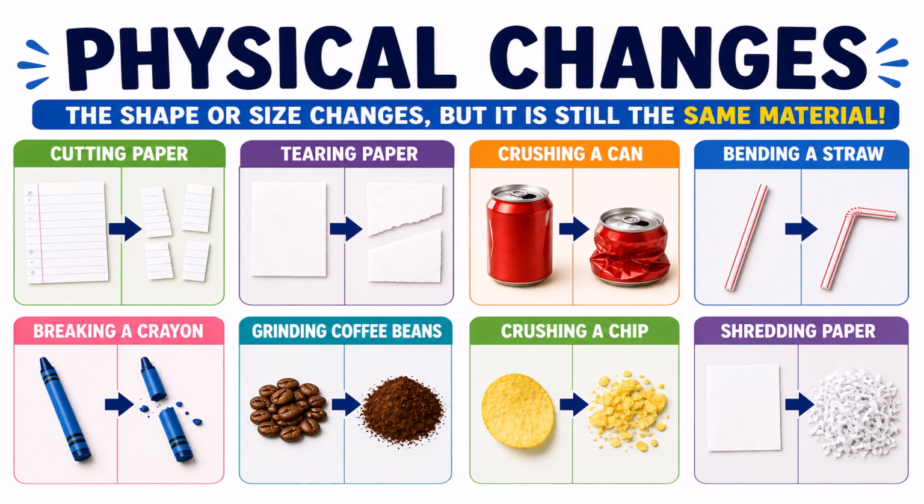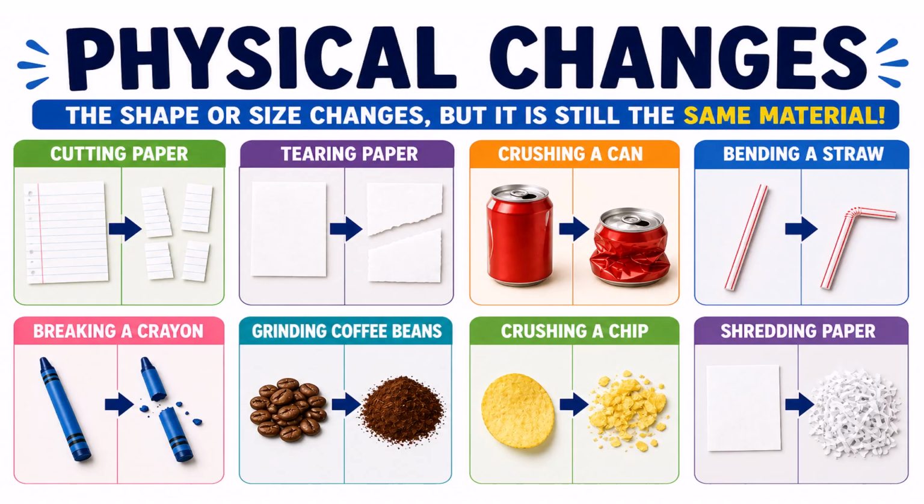Physical changes. The shape or size changes, but it is still the same material. Take a look at all of the images below and compare the image to before it was changed. The shredded paper. First it was a whole paper and now it's just shreds.